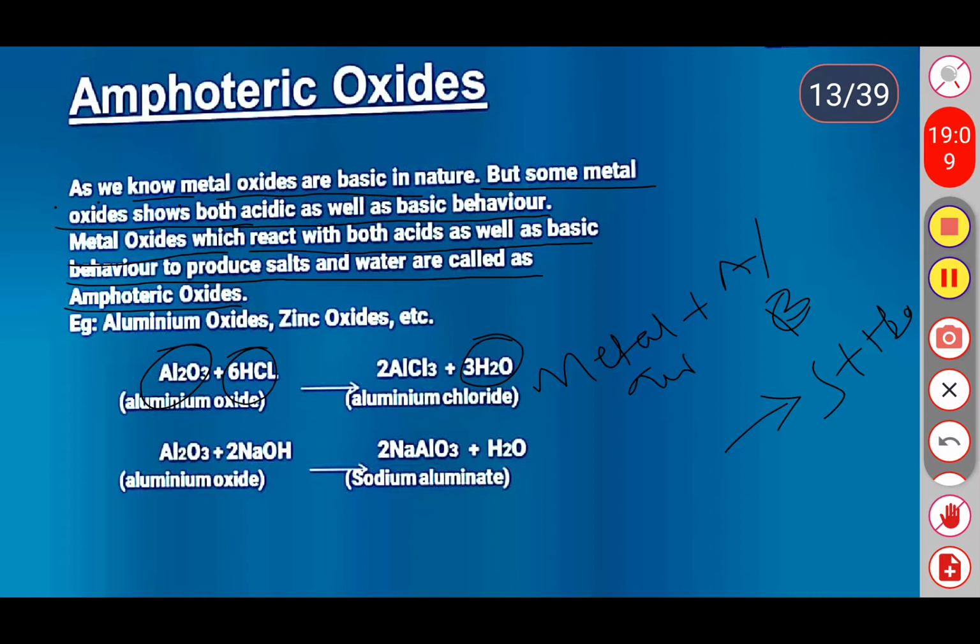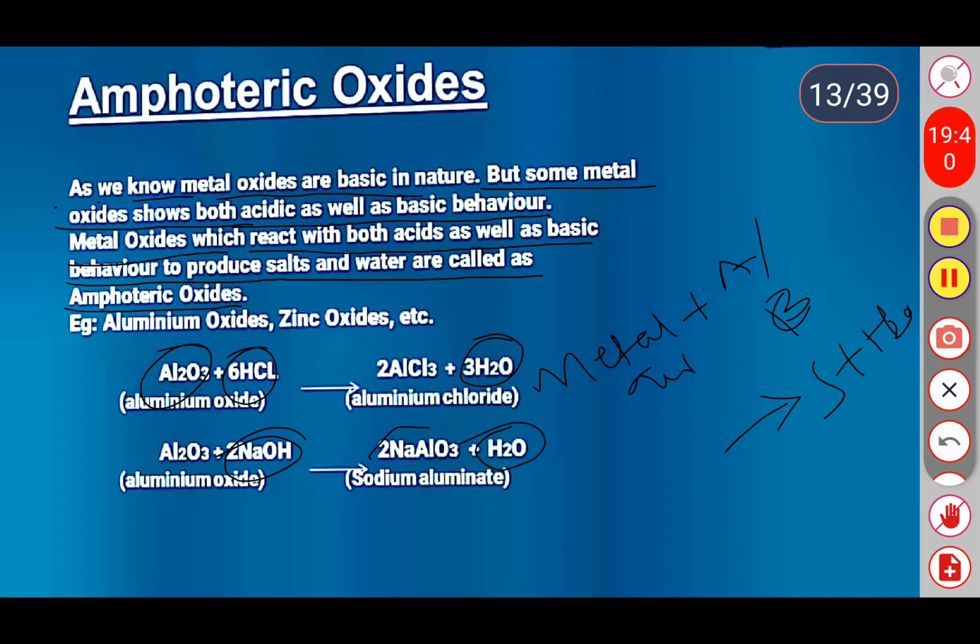And next, the same aluminum oxide reacts with sodium hydroxide. Sodium hydroxide is a base. When it reacts with the metal oxide, it also forms a salt and water. The salt is sodium aluminate, and the chemical formula of sodium aluminate is NaAlO3 (as stated), along with water.